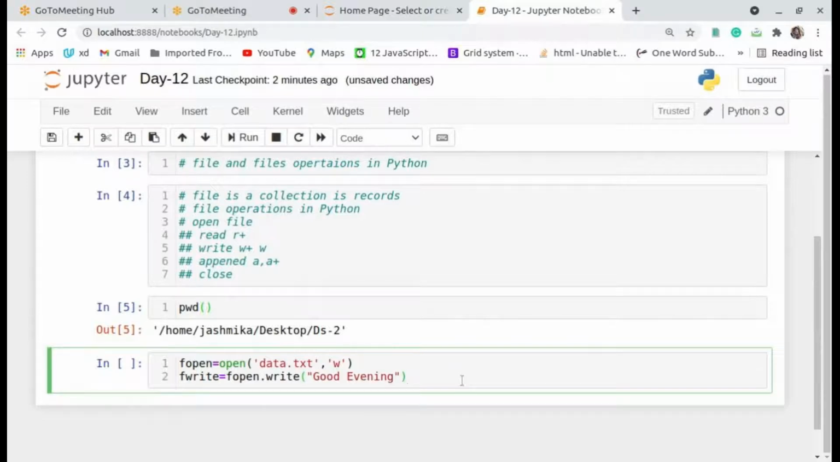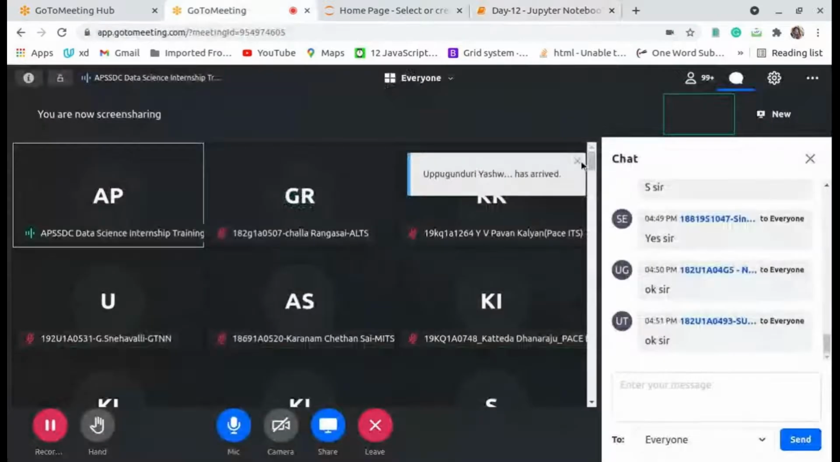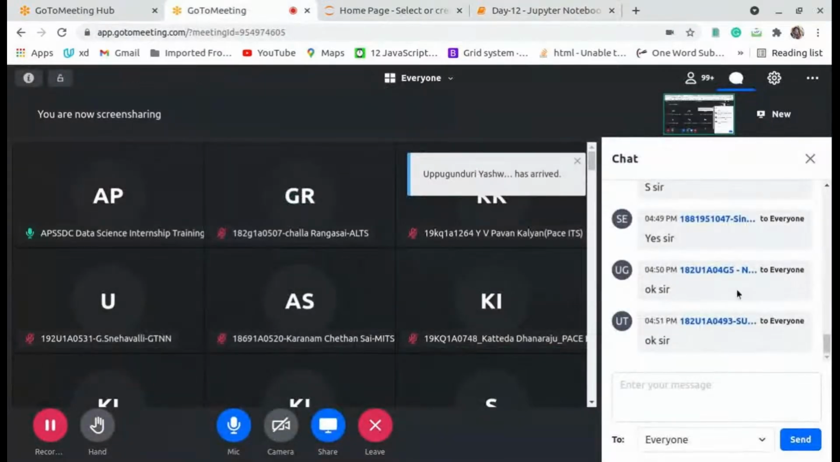Is it okay? Now I take the variable like fw. No, I don't want f, right? I take the variable like fw. After that I take fopen dot write of good evening. Is it okay up to now? Please respond in the chat box.